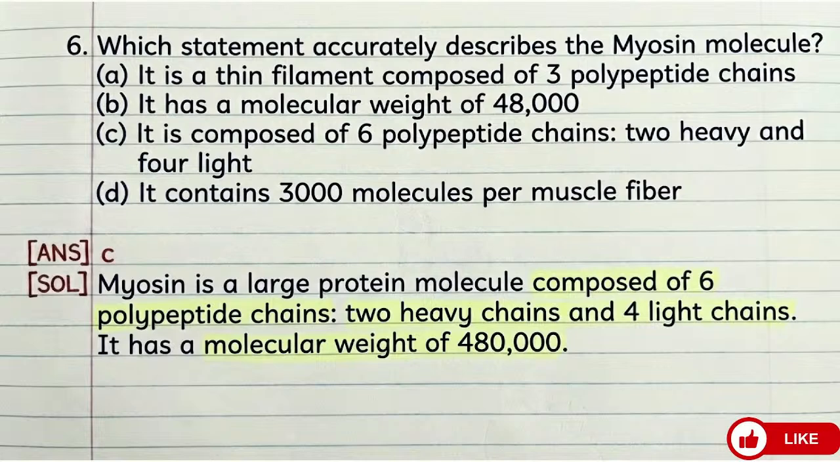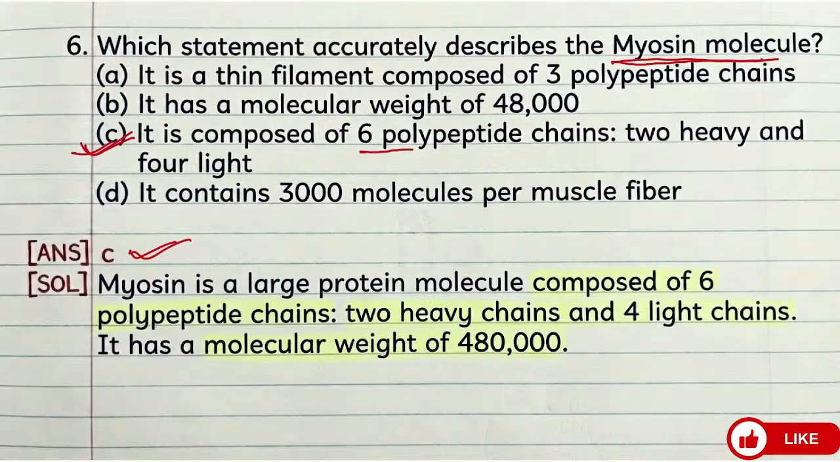Next question. Which statement accurately describes the myosin molecule? It is a thin filament composed of 3 polypeptide chains. It has a molecular weight of 48,000 Dalton. It is composed of 6 polypeptide chains, means 2 heavy and 4 light. It contains 3,000 molecules per muscle fiber. If you see carefully, the correct answer is option C. Option C is correct.